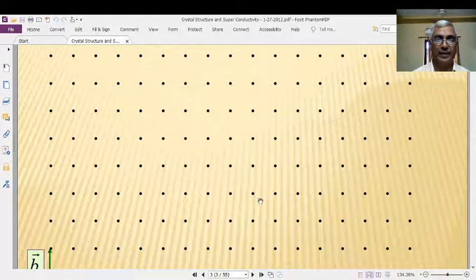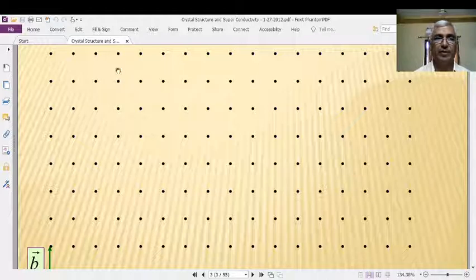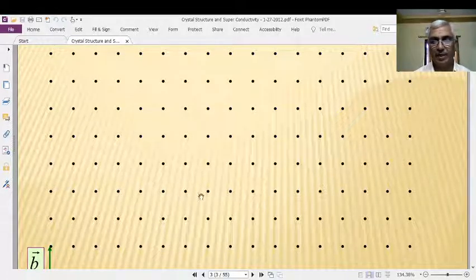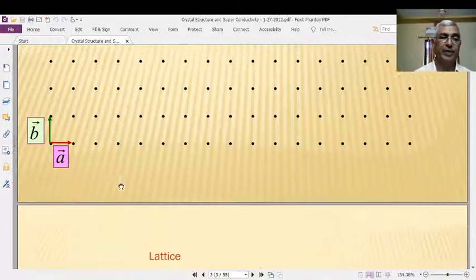Okay. Right. Next one. So for example, if we take this one, you have definite imaginary lattice points, and you have definite imaginary lattice points. Here the distances are the same. Here the distances are the same. The distance in this direction may be same or may not be same with this direction. It means that the crystal has a particular lattice in x direction, and in y direction it may have identical lattice or some other kind of lattice may be there.